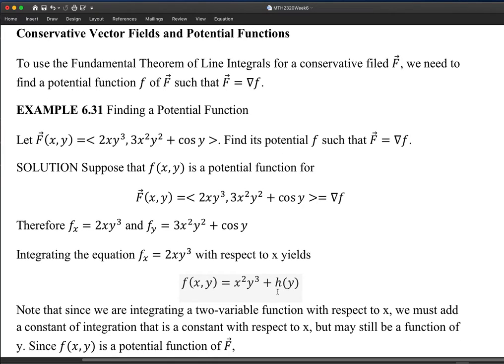So I simply denote this as h of y. It's not a constant in the ordinary sense. It is a constant with respect to partial derivatives. That's what I'm saying. This is very important.